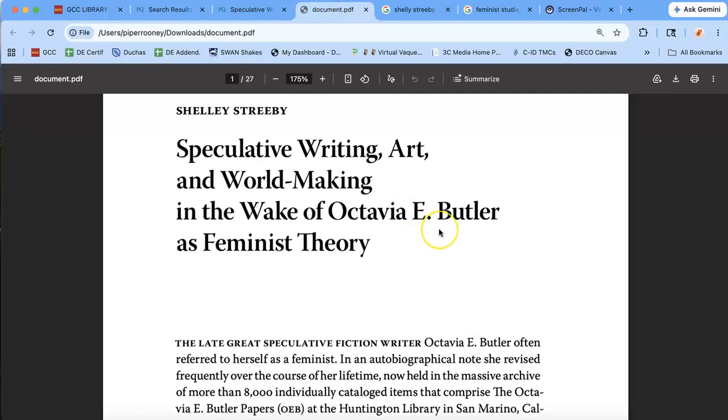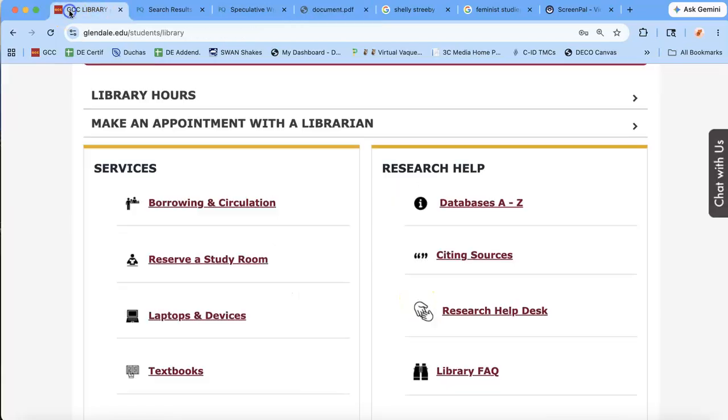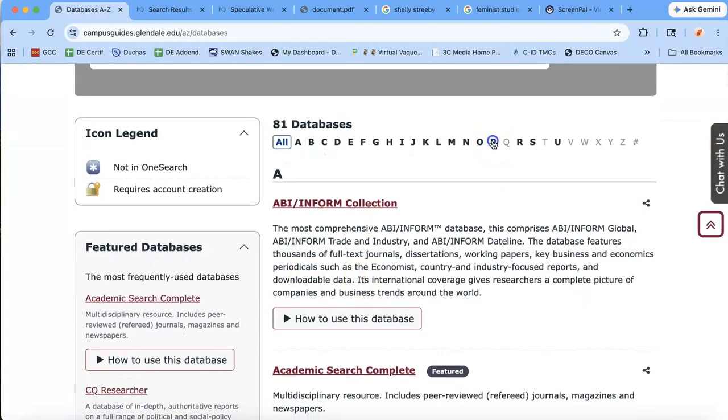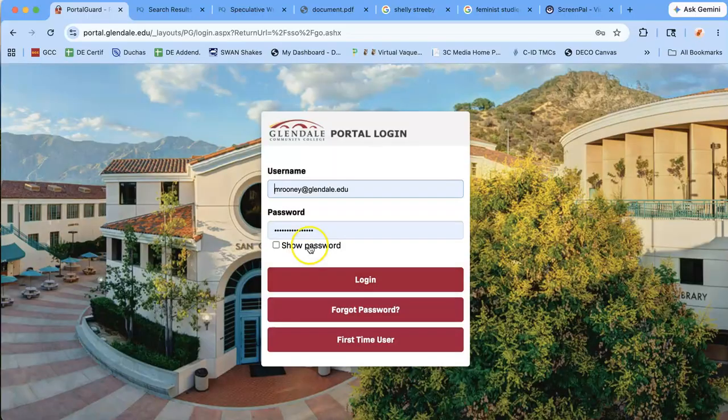Now this is the article I'm going to be working on. It's by Shelley Strebe, and it's called Speculative Writing, Art, and World Making in the Wake of Octavia E. Butler as Feminist Theory. So I'm going to go into the databases and I'm going to find this article so that I can find out a little bit more about where it comes from, when it was published,